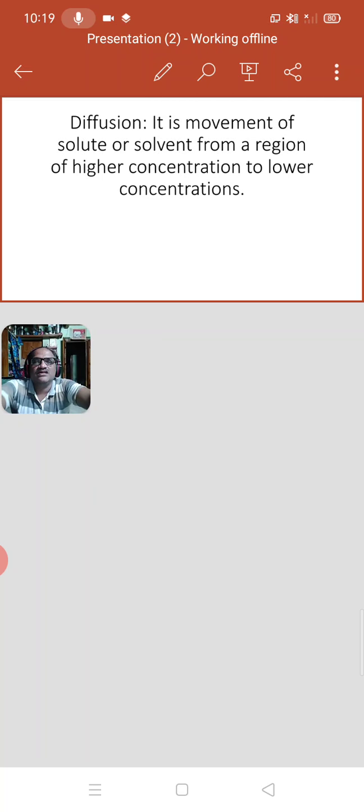The first one, diffusion. Diffusion is the movement of solute or solvent from a region of higher concentration to lower concentration. Again, it is very important.